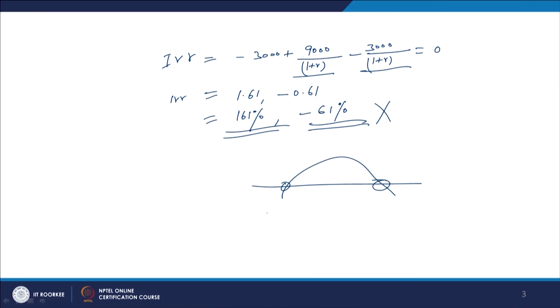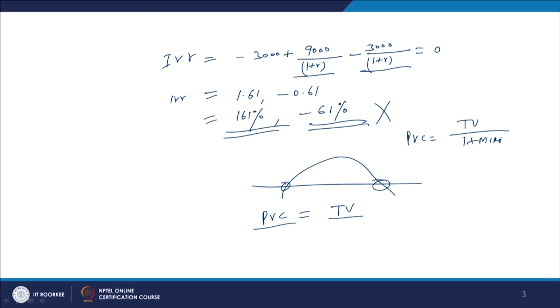If you apply the modified rate of return, you have to calculate certain things: the present value of the cost, PVC, then the terminal value, and then apply the model, which is PVC is equal to TV divided by 1 plus MIRR.